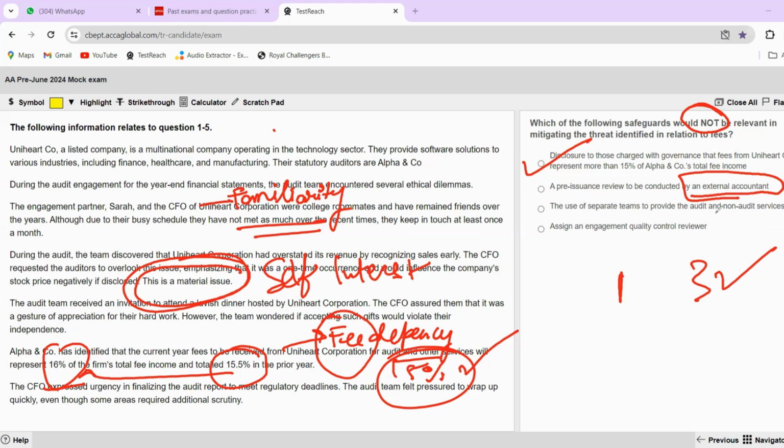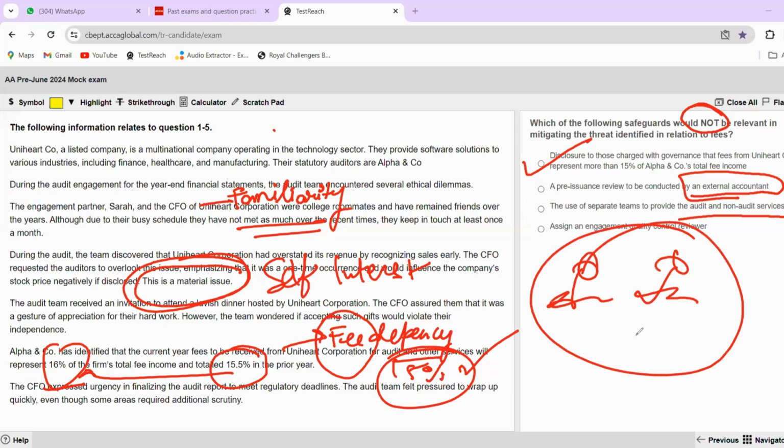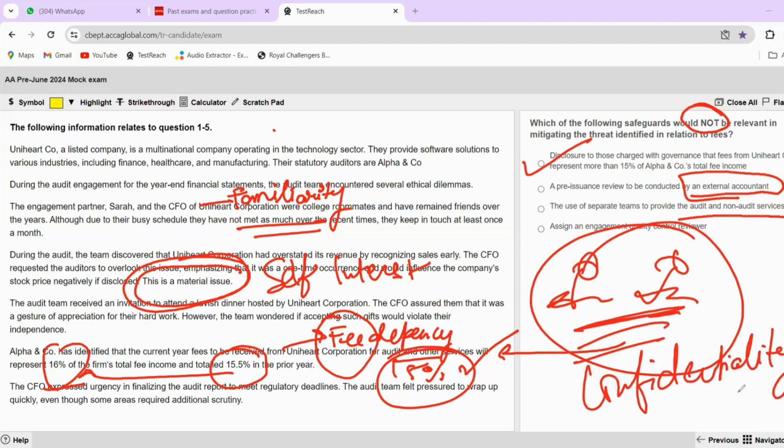The use of separate teams to provide the audit and non-audit services. Now the bells in your brains should click, and you should understand: if I am separating the two engagement teams, how will it ensure that I am not fee dependent? This will ensure that I'm confidential. Confidentiality will be ensured because of this, but not your independence, not your fee dependency, not your self-interest threat, right?